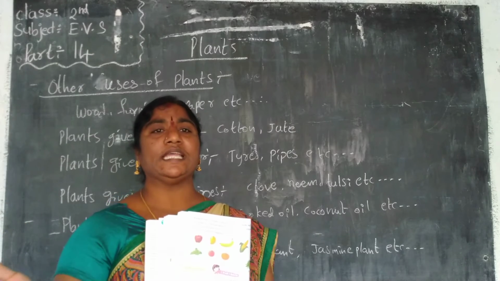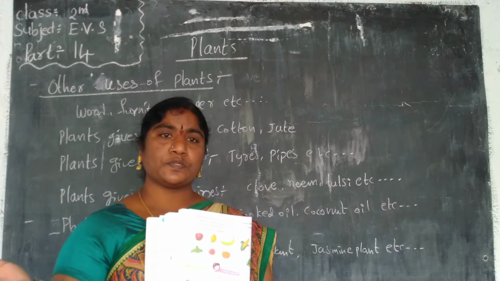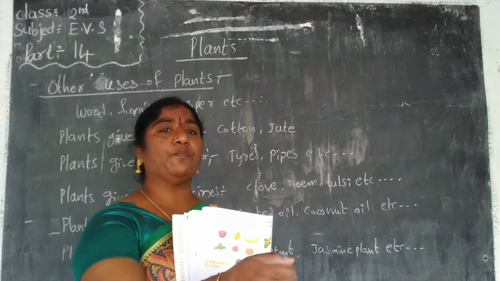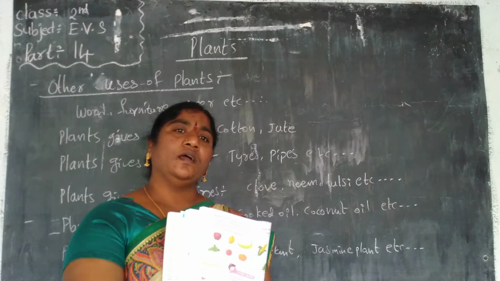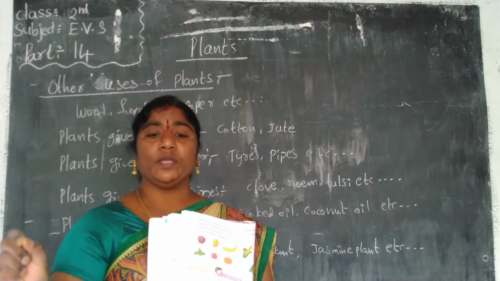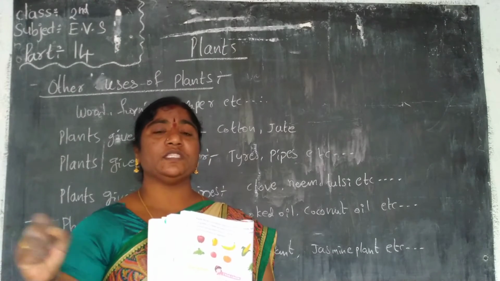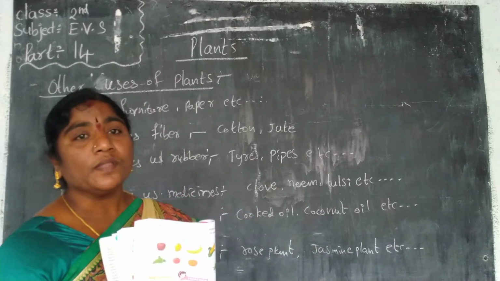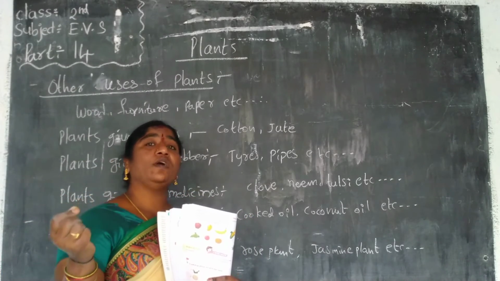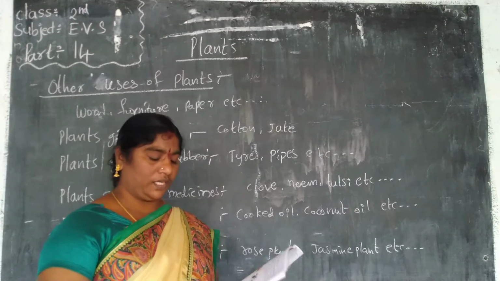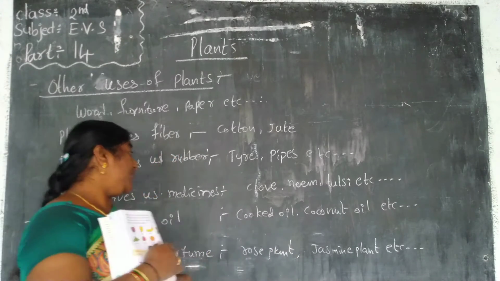We also make tubes and pipes, and we pour water to the plants with the help of a pipe. Erasers: when we write something wrong, we erase it. Plants give us that too.